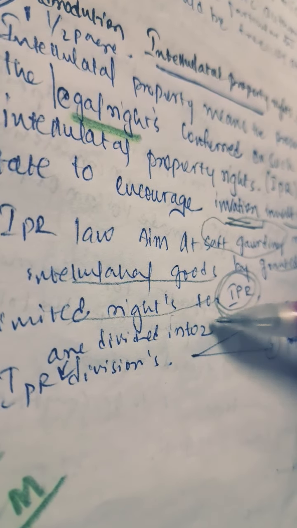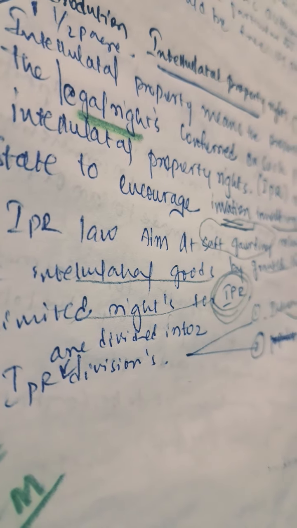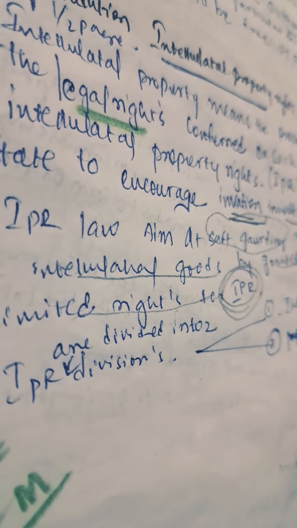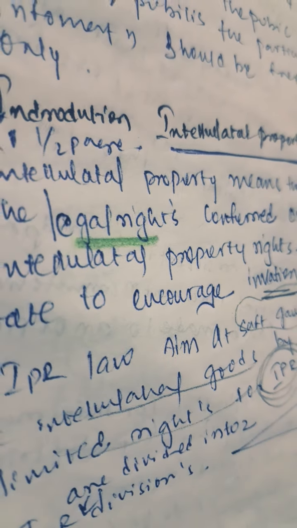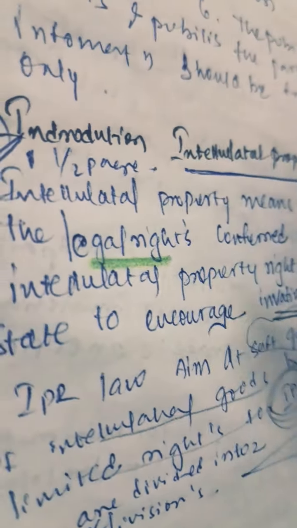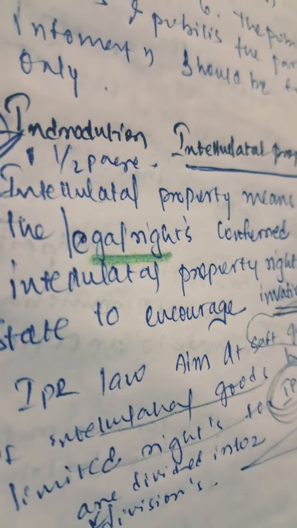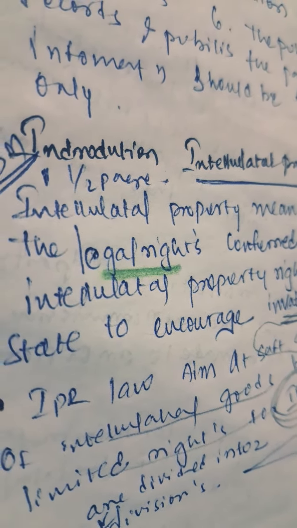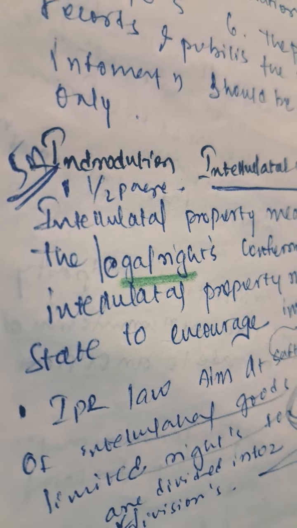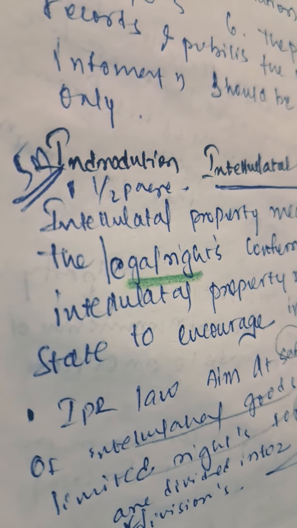We divide it into two types: industrial property and copyrights. These intellectual properties are types of legal rights. Remember this: legal rights, called property rights, are granted for invention, innovation, and investments by the IPR, like intellectual goods, for a limited time.